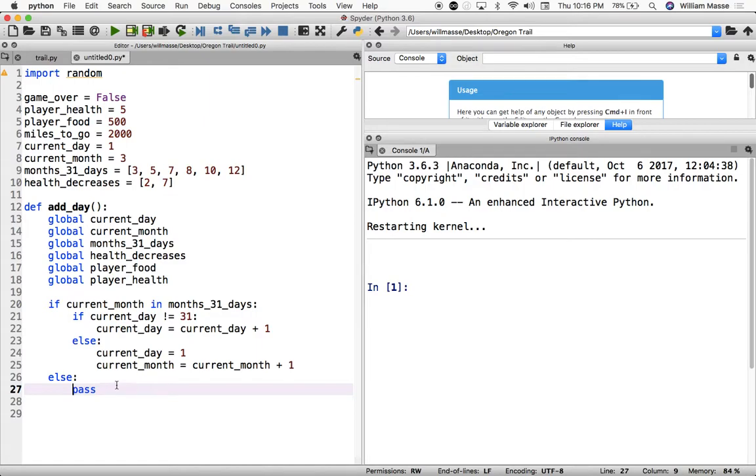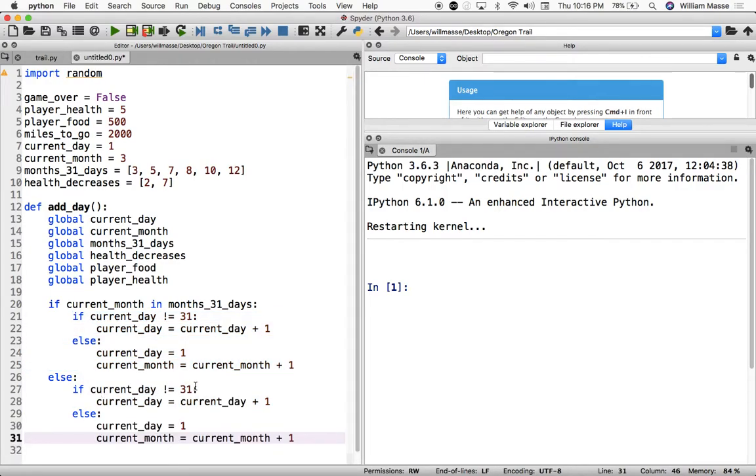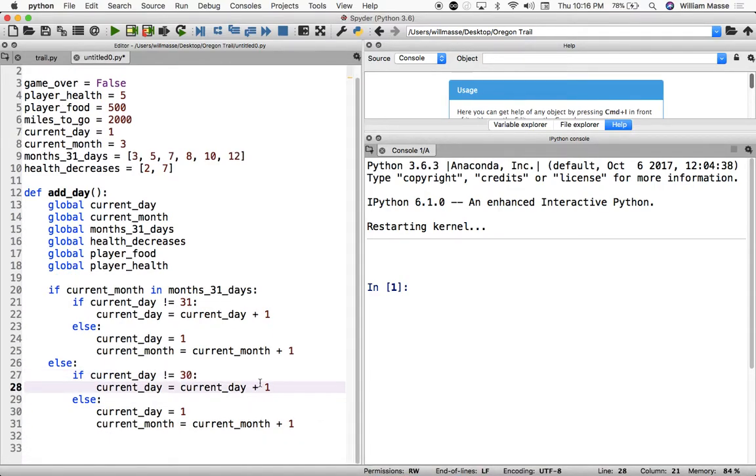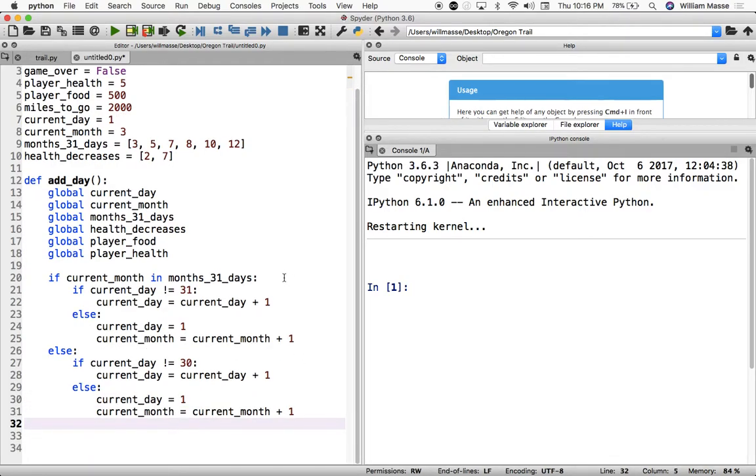Now, if it's not a month with 31 days, that just means it's a month with 30 days. So all this code is exactly the same. The only thing we need to change is if the current day is not the 30th, then we just add 1. If it is the 30th, we roll over to the next month. So right there off the bat, this function will add days.